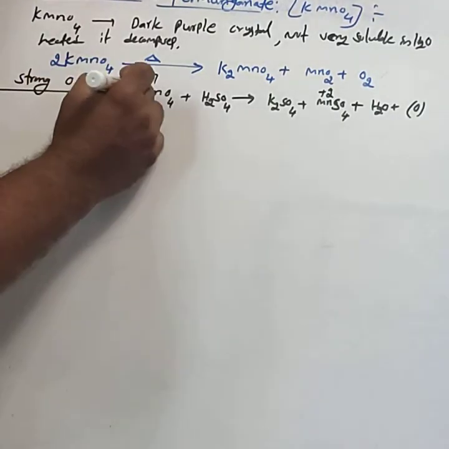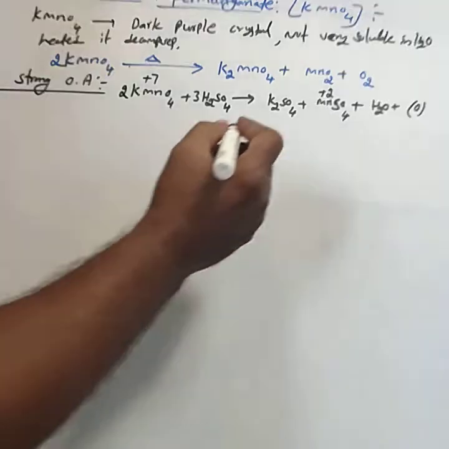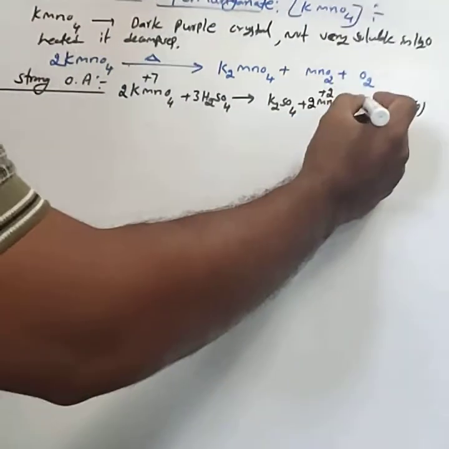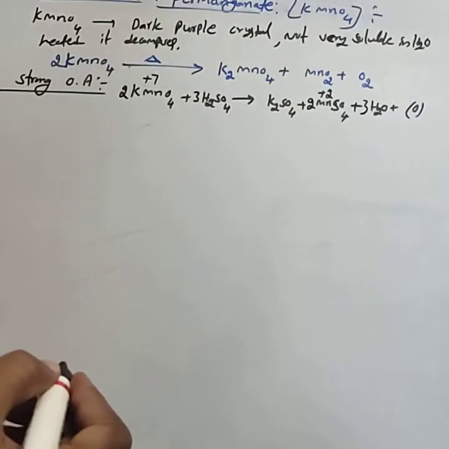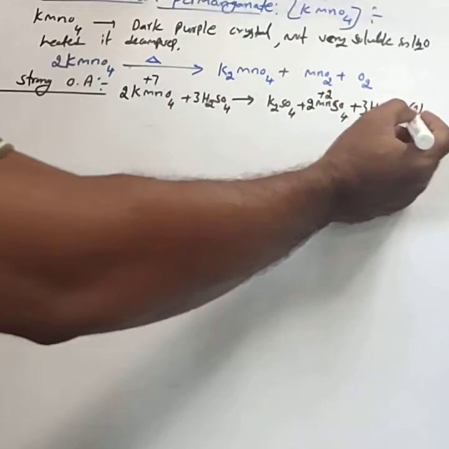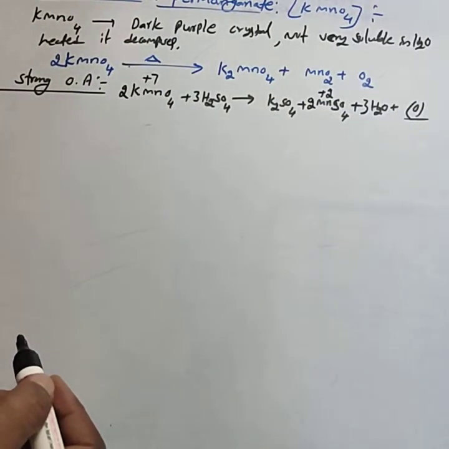That is 2KMnO4, 3H2SO4, 2MnSO4, 3H2O. The reaction is balanced. Here KMnO4 in acid medium donates nascent oxygen, hence it behaves as an oxidizing agent.